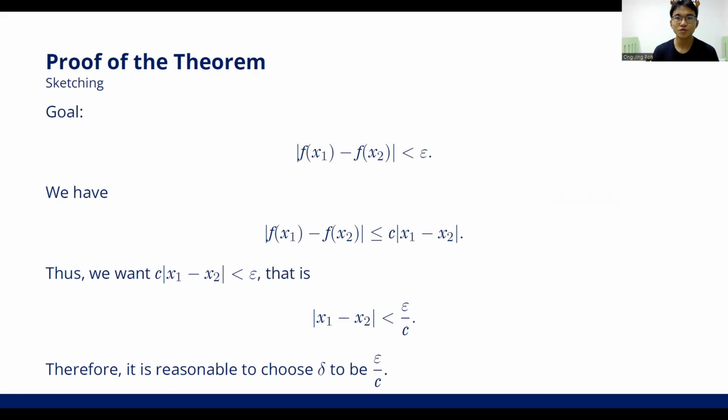Firstly, we need to do some sketching to have better understanding. Our goal is to let the absolute of f(x1) minus f(x2) be smaller than epsilon, and we have the condition that the absolute of f(x1) minus f(x2) is smaller or equal to the constant c times the absolute of x1 minus x2. Thus, we want c times the absolute of x1 minus x2 to be smaller than epsilon. That is, the absolute of x1 minus x2 to be smaller than epsilon divided by c. Therefore, it is reasonable to choose delta to be epsilon divided by c.